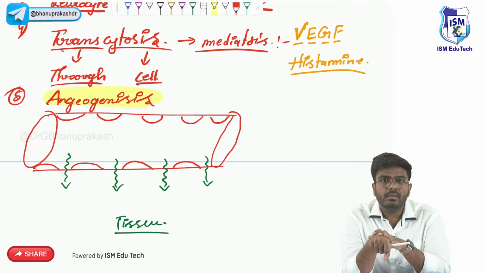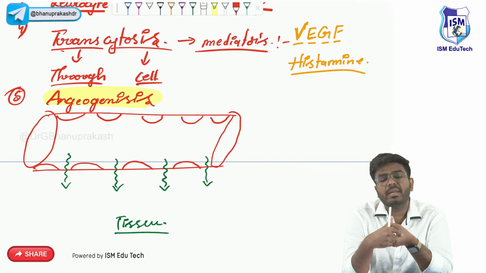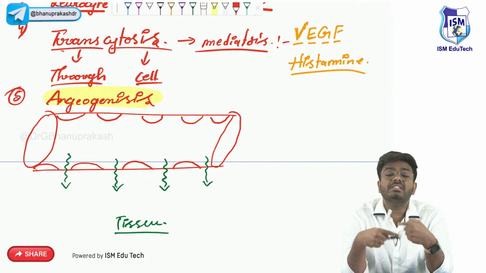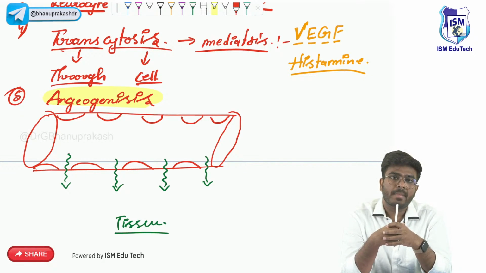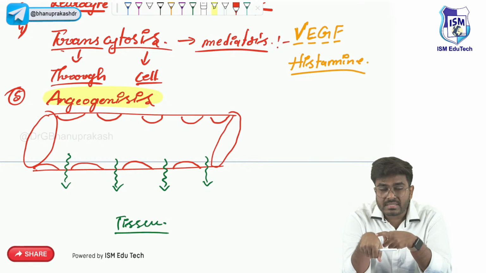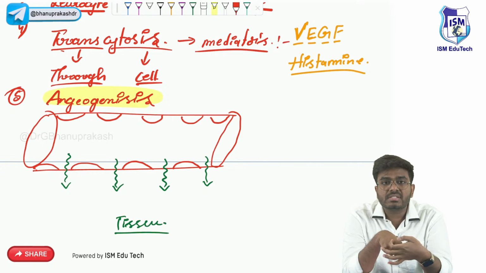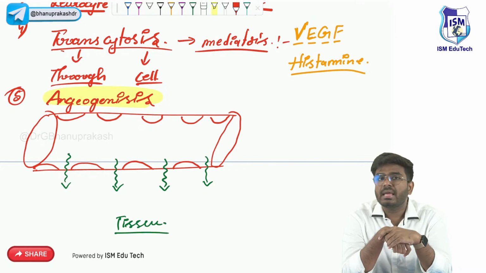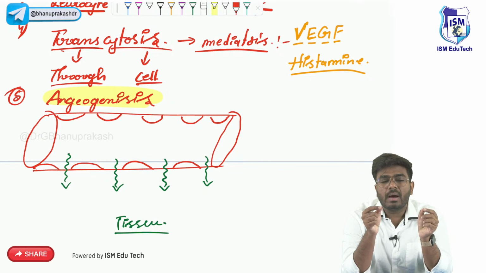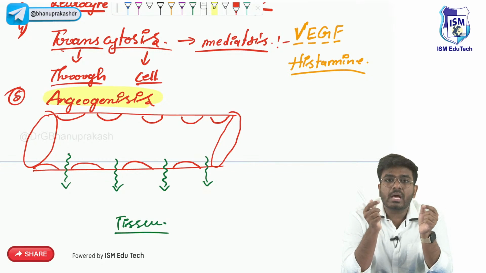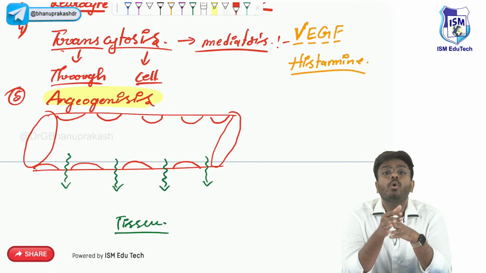So if you want more blood, there is vasodilation happening. Second thing, increased vascular permeability is happening. And now new blood vessels, immature blood vessels, will start to come to this area. Remember, your new blood vessels do not have proper junctions between the endothelial cells. They are not tight. Now they are more leaky.